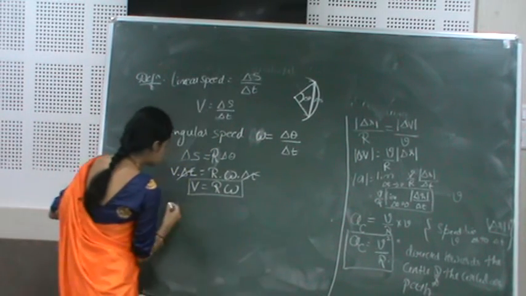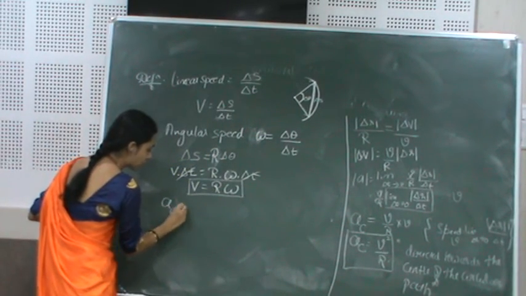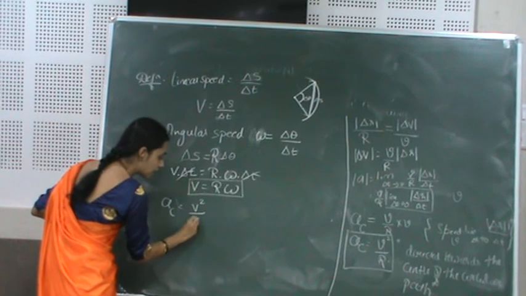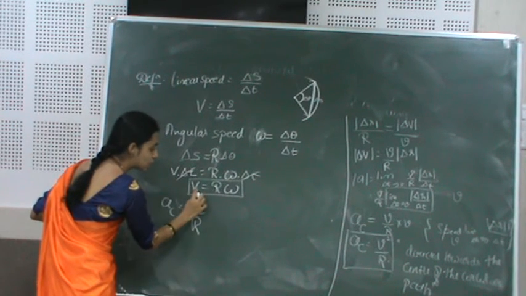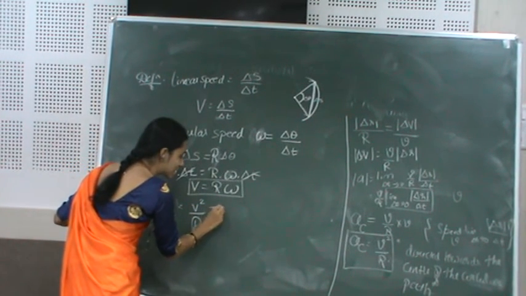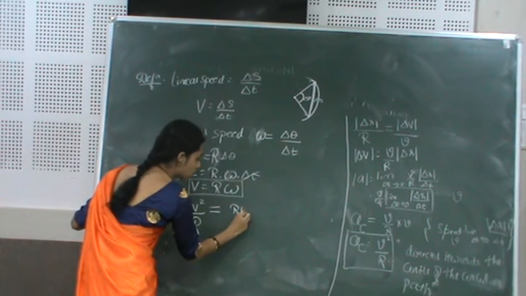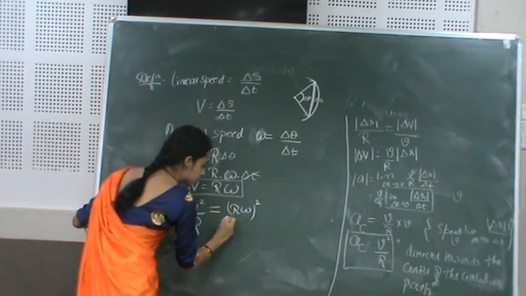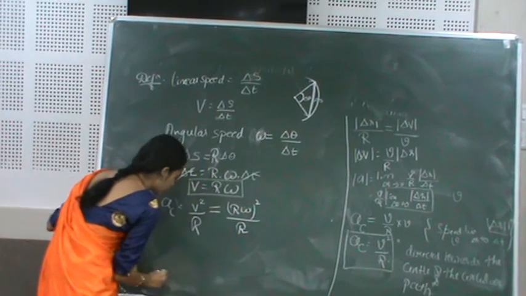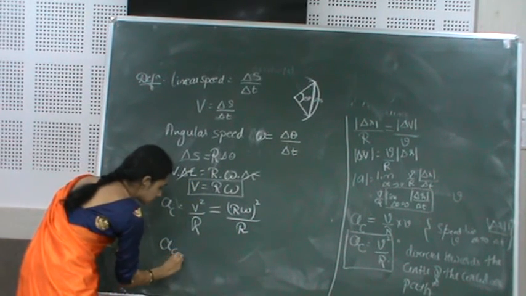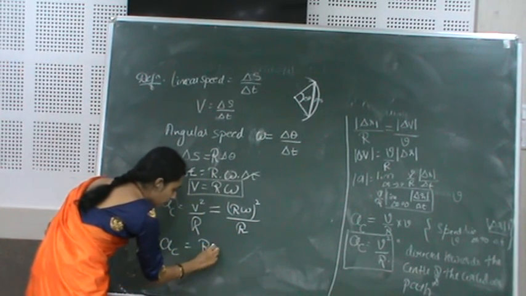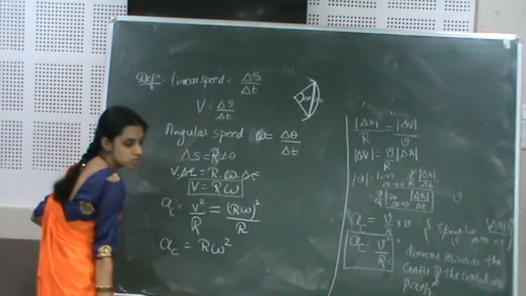So the centripetal acceleration value is what? v square by R. Substitute the value of v here, so what will you get? That is R omega whole square divided by R. That is, the centripetal acceleration value is R omega square.